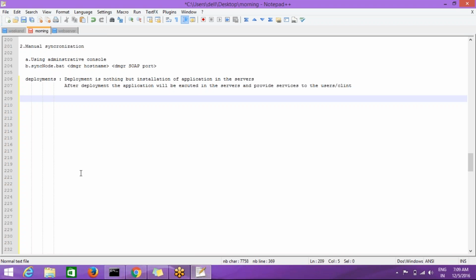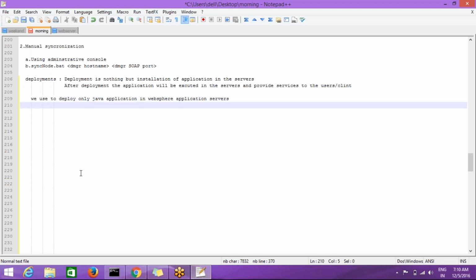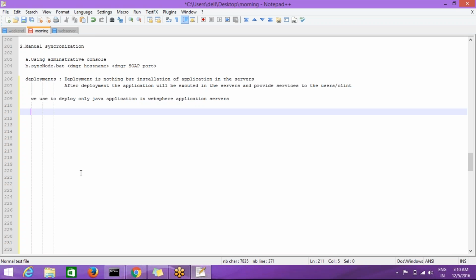So we deploy only Java applications in WebSphere application server. Because it is a JVM process, we cannot deploy another kind of application; only Java applications are supported.